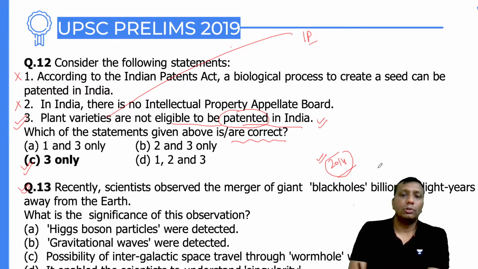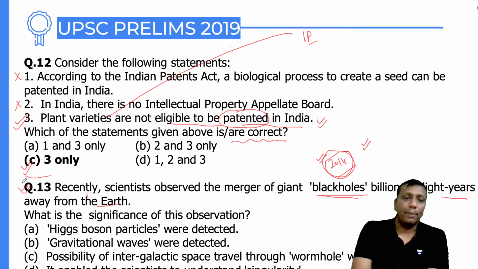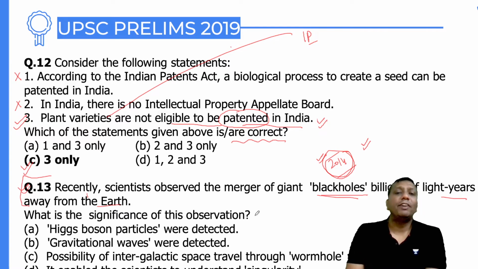You know what happened in 2014? Recently, scientists observed the merger of giant black holes, and this "recently" was actually in 2014. So don't think it is a current affair, because this happened in 2014, where a merger of giant black holes billions of light years away from the Earth was observed. And what is the significance of this observation?